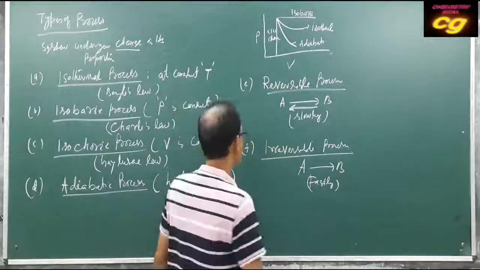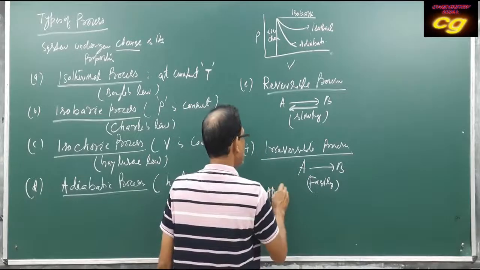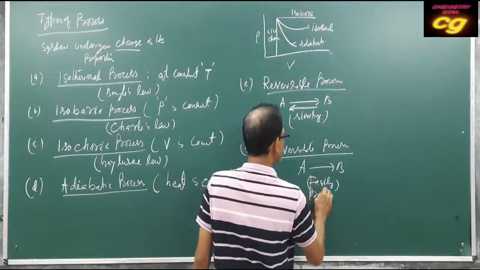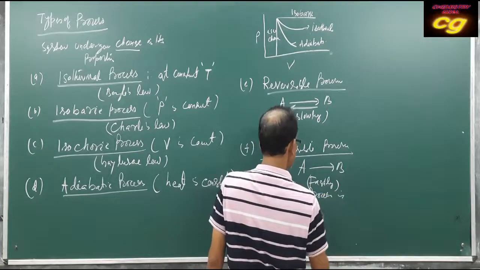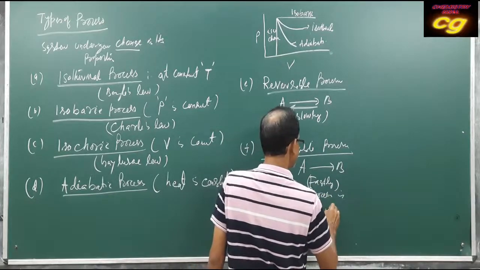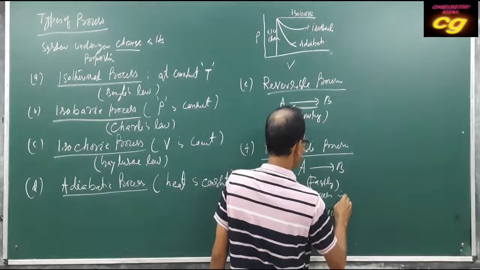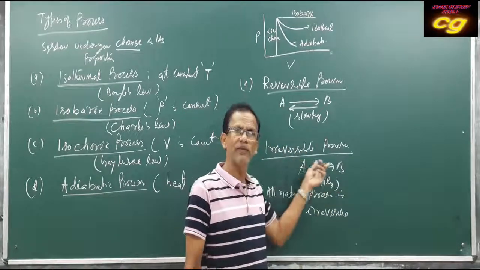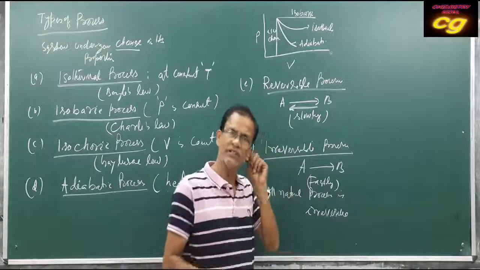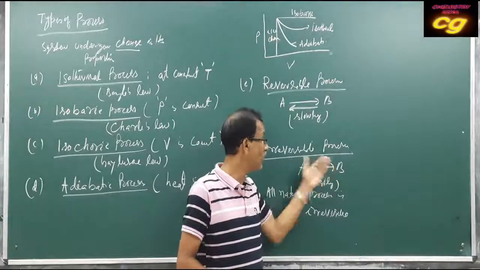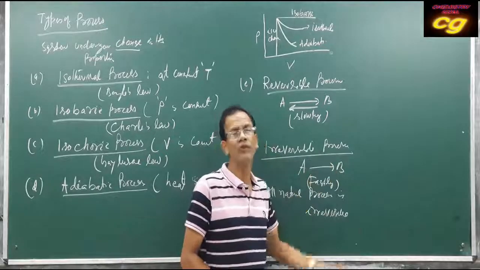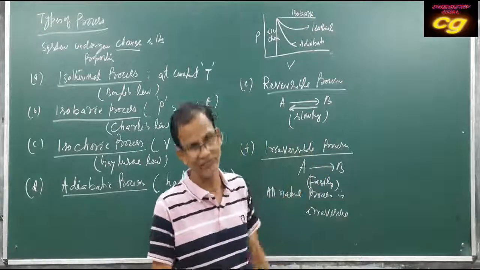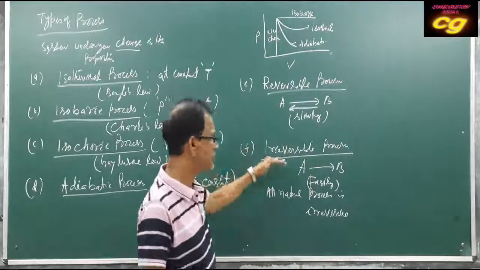Almost all natural processes are irreversible. No doubt it attained the initial stage and final stage, but during the path of the process, it will not attain the same change as earlier. That's why it is irreversible.